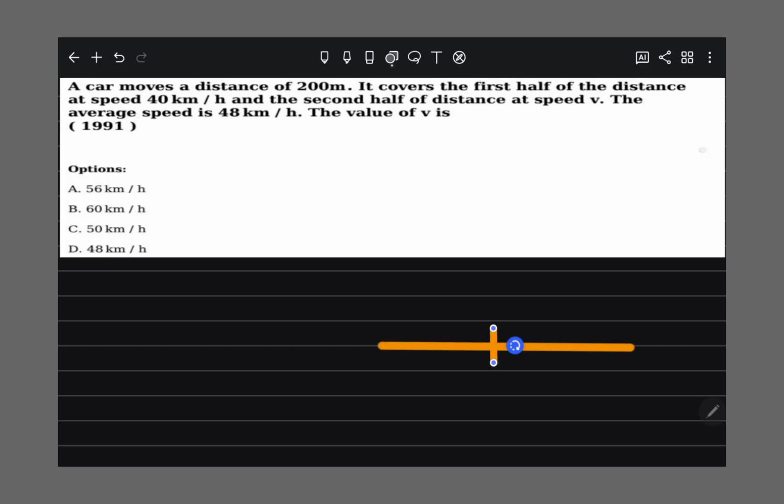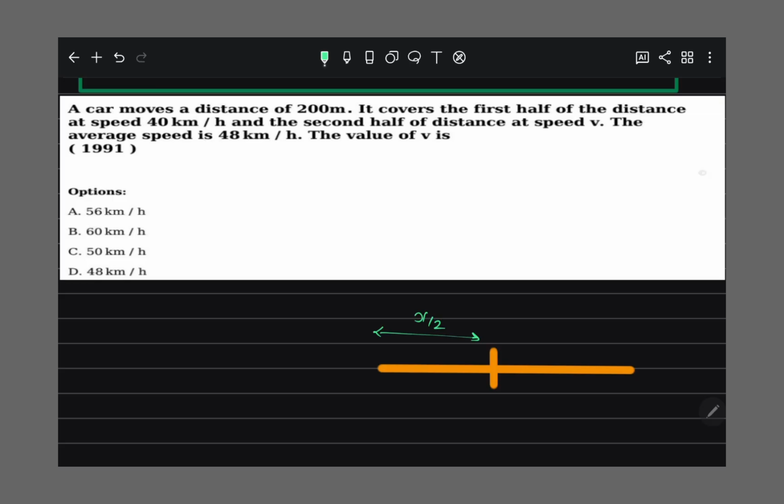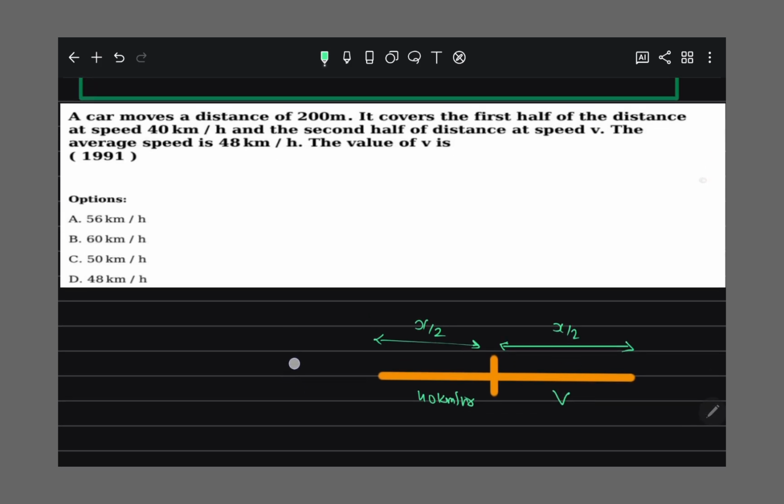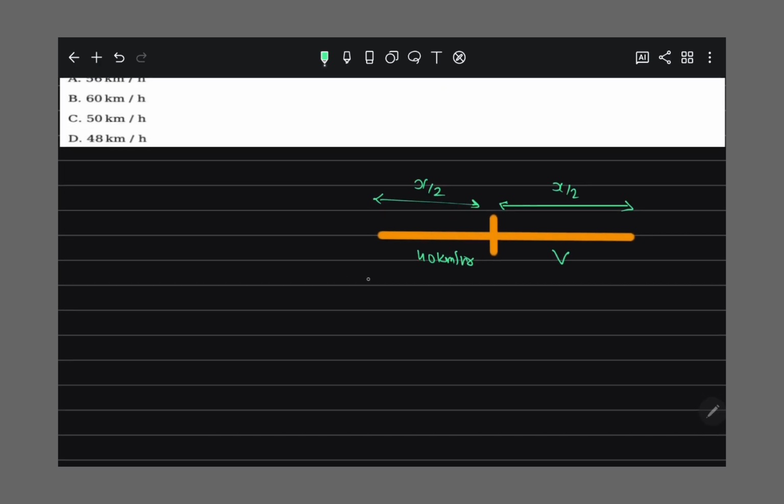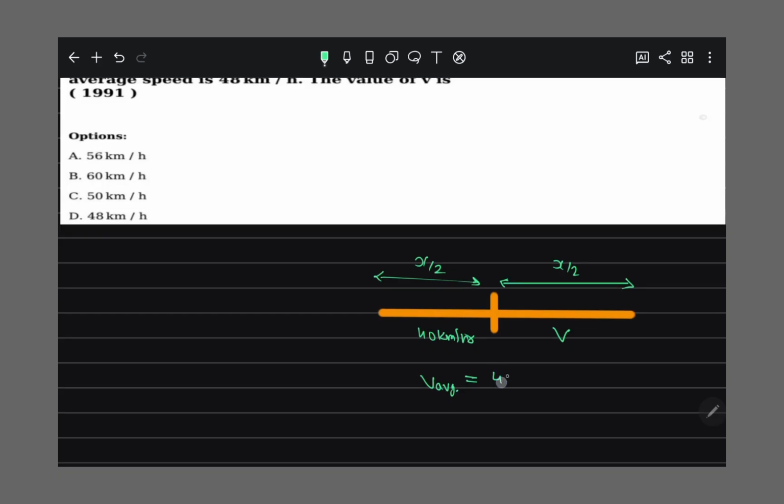They travel half a distance, meaning distance x by 2, at a speed of 40 kilometer per hour, and the next half of the distance x by 2 at a speed of v. They have given that the average speed is 48 kilometer per hour, and they are asking what is the value of v.